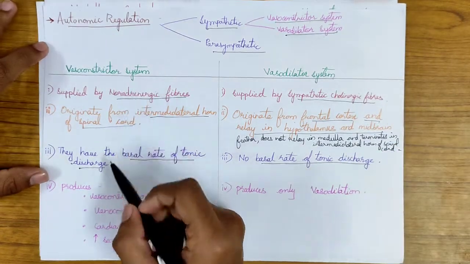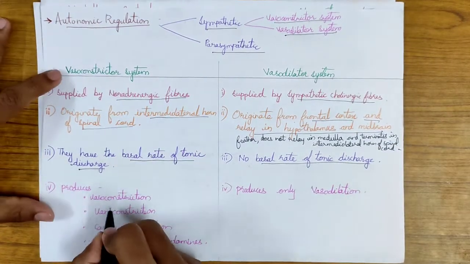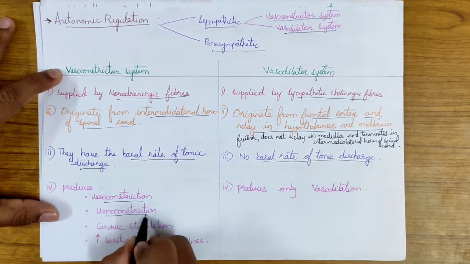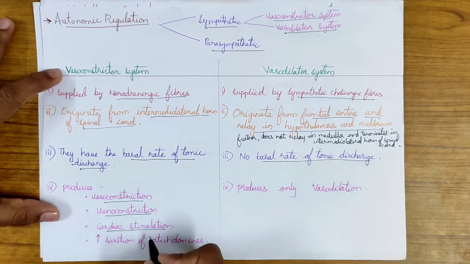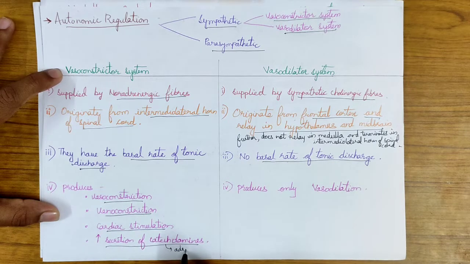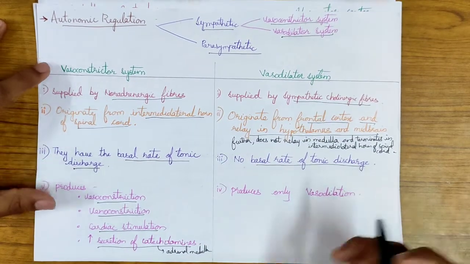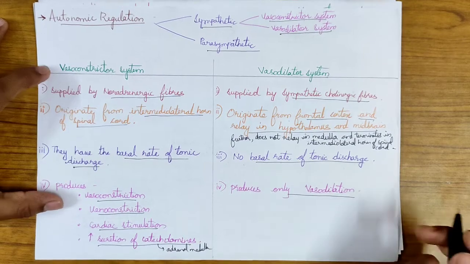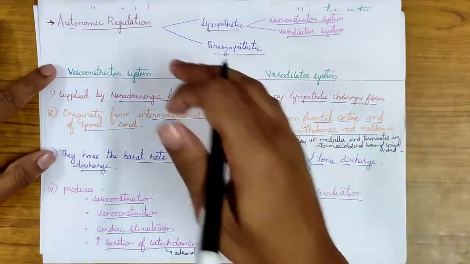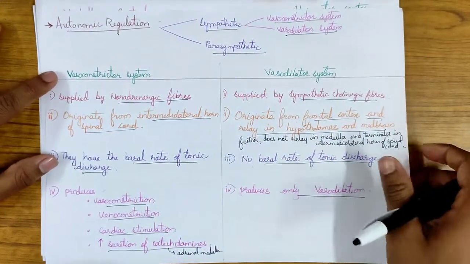The vasoconstrictor system produces various effects, that is vasoconstriction, venoconstriction, cardiac stimulation, and also secretion of the catecholamines from the adrenal medulla. Whereas the vasodilator system of the sympathetic nervous system only produces vasodilation. So this is the autonomic regulation under the short-term regulation.